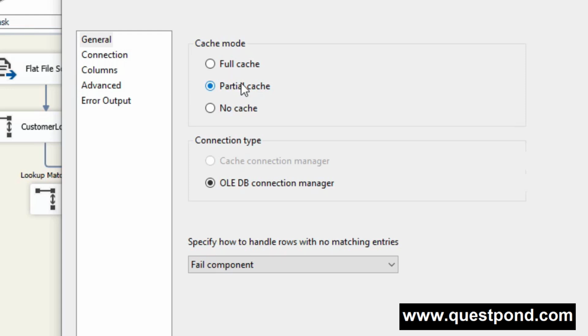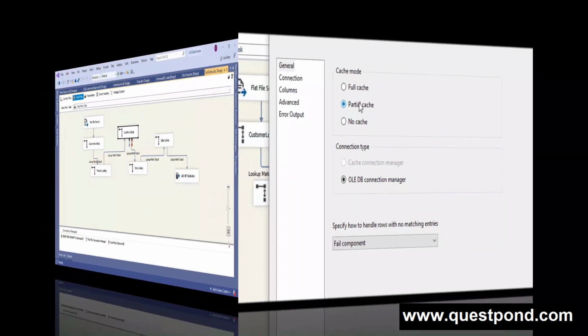So concluding all this, using the correct cache mode for the job can have a huge impact on package performance and server load. Okay, so hey guys, this is all about this question. Now let's move on to the next question.